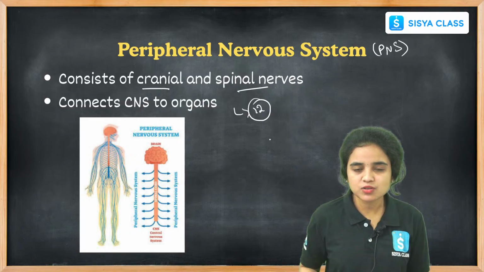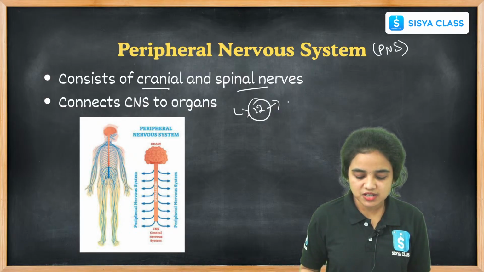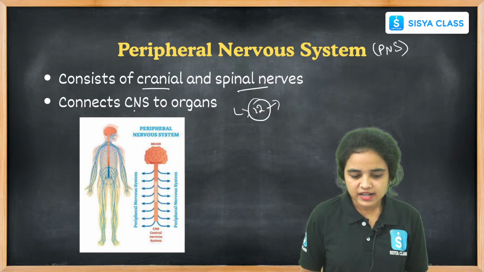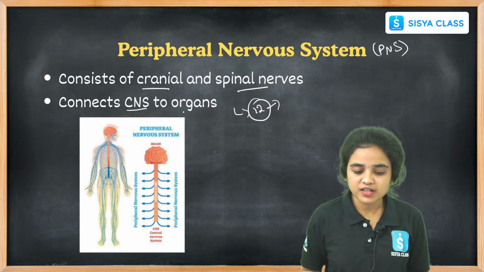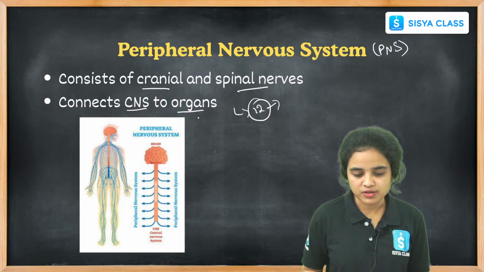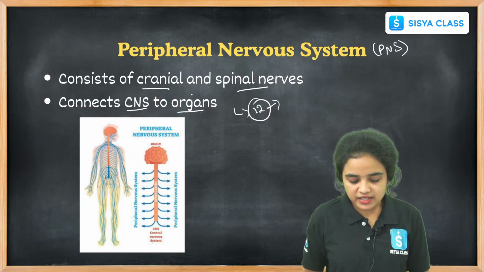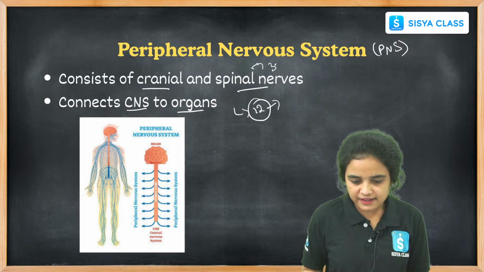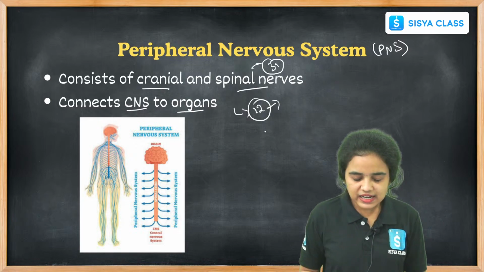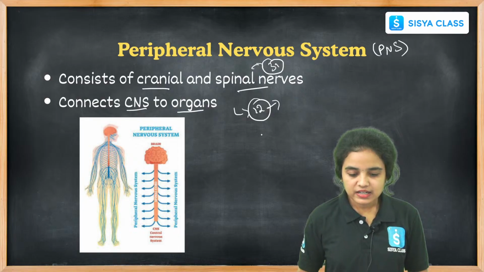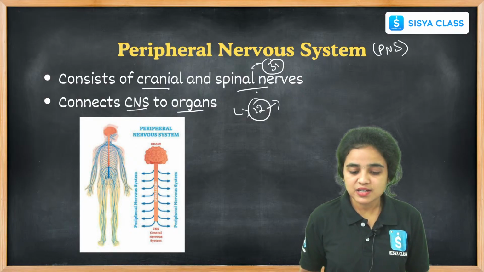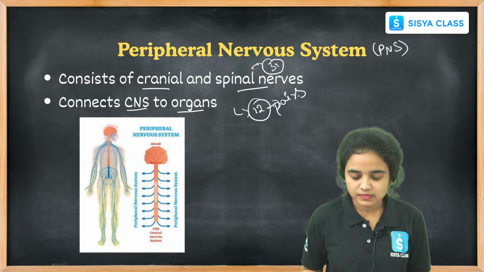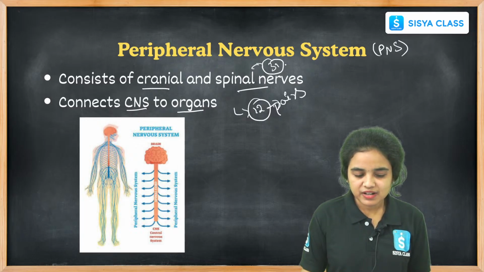There are 12 pairs of cranial nerves that we can find in our brain, and their function is to connect the central nerve system to the organs. It also contains 31 pairs of spinal nerves in the spinal cord, which reach various parts of the body. So this is about the peripheral nerve system.